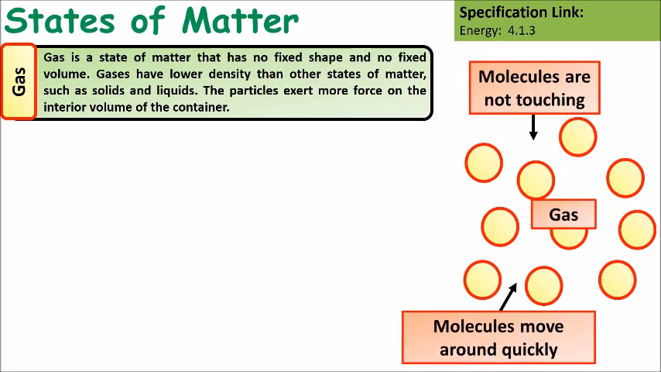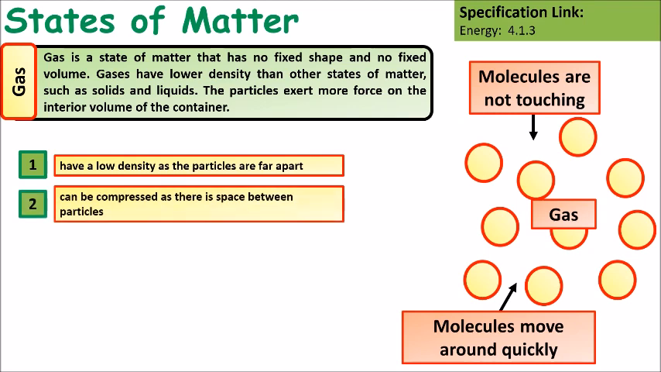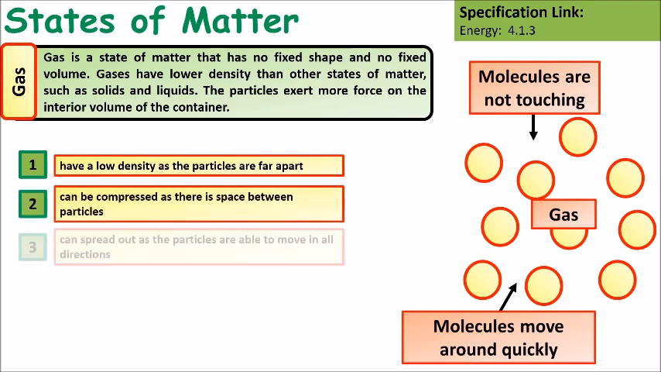Gas is a state of matter that does not have a fixed shape or volume. Gases have a lower density than the other states of matter, such as solids and liquids. The particles can exert more force on the interior volume of a container that they are in. So the key things to think about when talking about gases is that they have a low density because the particles are far apart. They can be compressed because there is space between the particles.